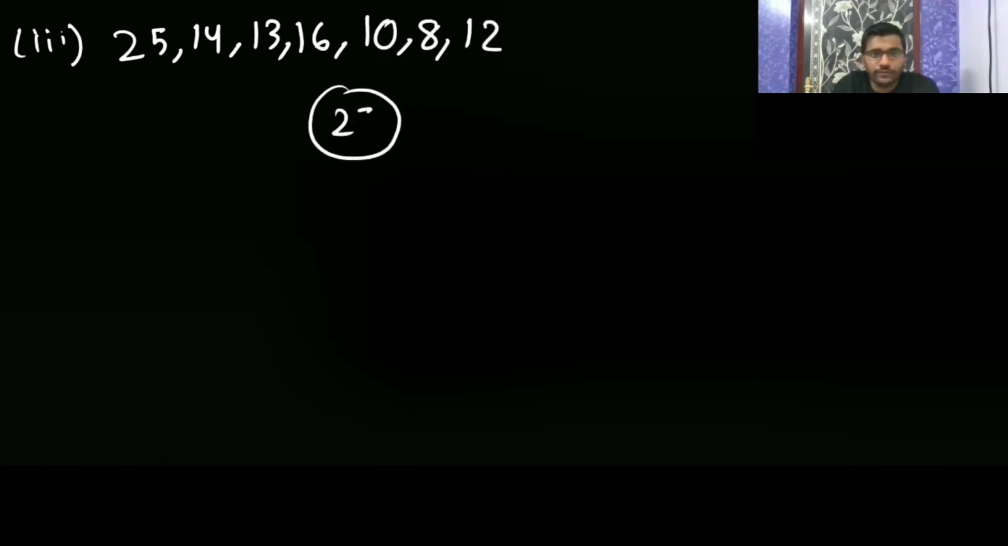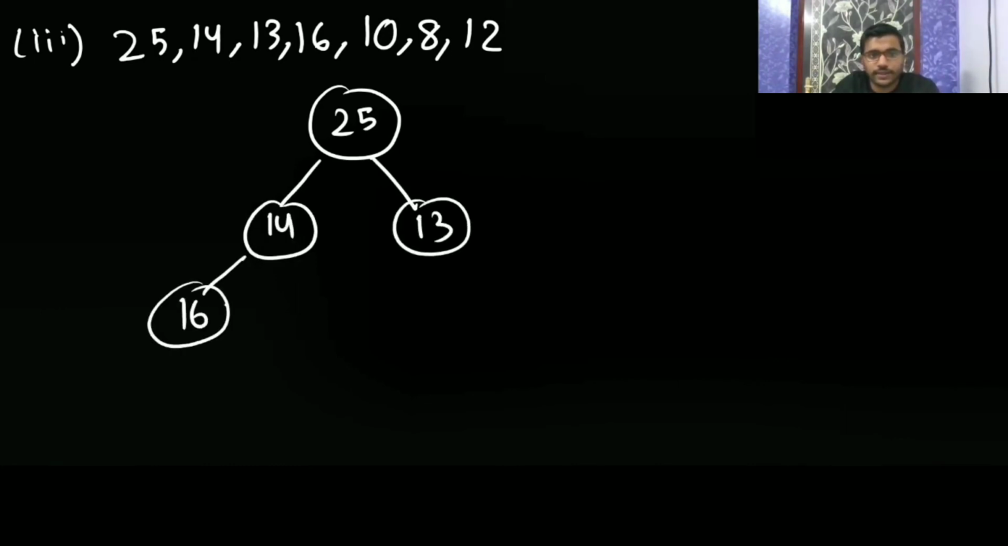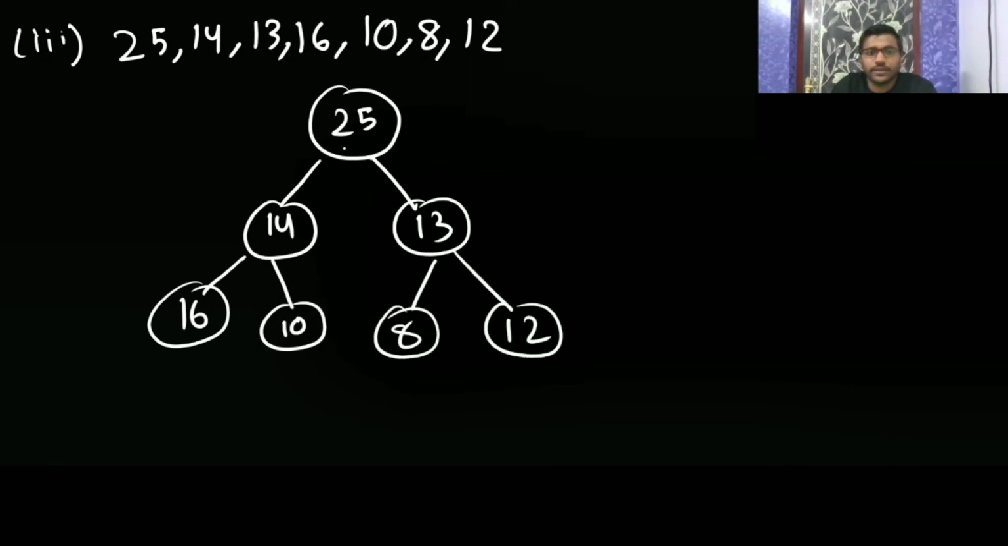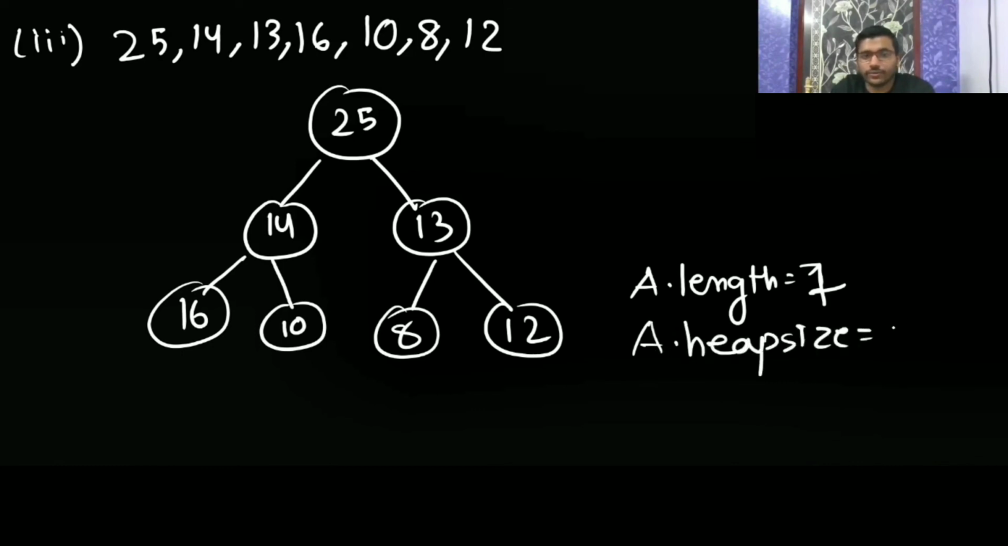Now the third one has 25, 14, 13, 16, 10, 8, 12. So 25 here, then 14 here, then 13, then 16, then 10, then 8, then 12. So 25, is it greater than all its children? Yes. Then 14? No. Okay. So A dot length is going to be 7 only, and A dot heap size is going to be 1.